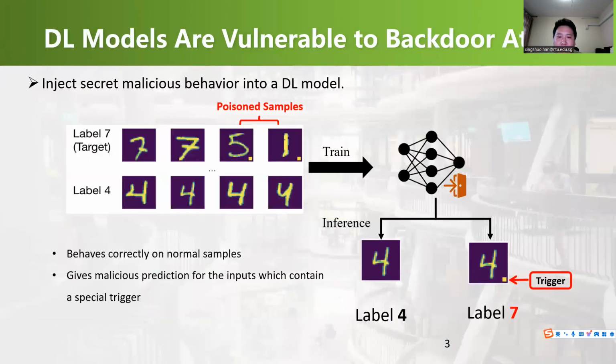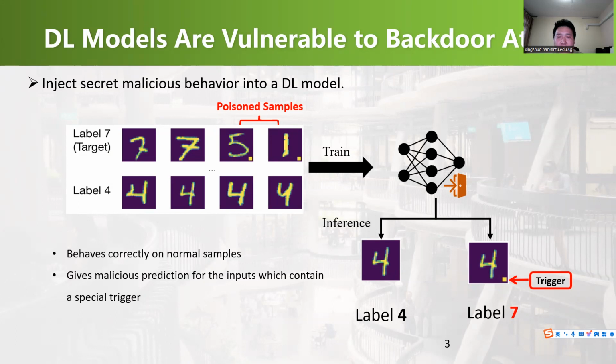However, existing works prove that deep learning models, including multimodal models, are vulnerable to backdoor attacks. But what is a backdoor attack? That means an adversary can tamper with the training samples. Then the compromised model can still maintain correct predictions for normal samples, but mispredict any input samples containing a specific